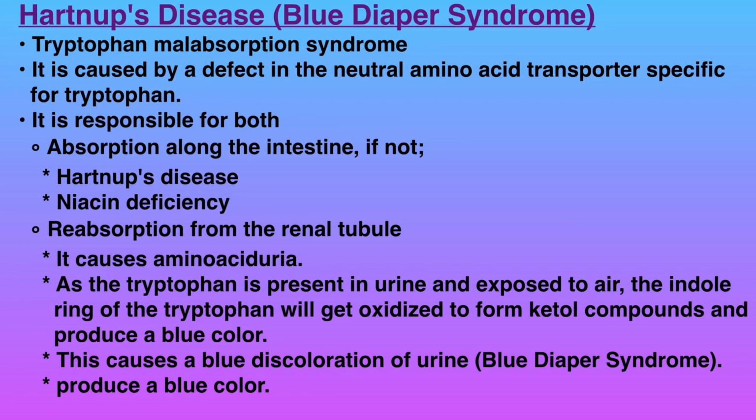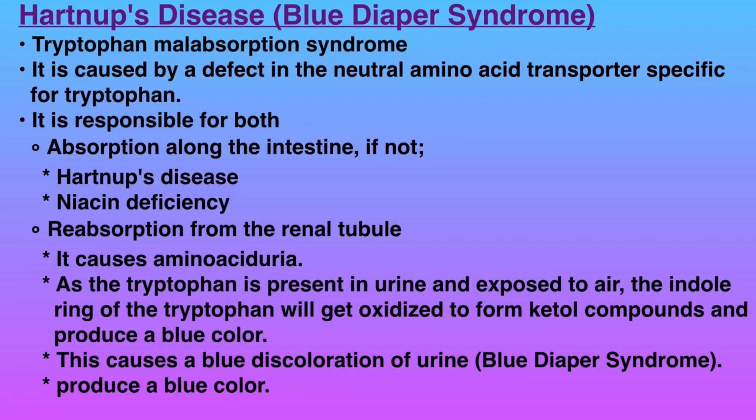Now let's understand a little about Hartnup's disease, blue diaper syndrome. Tryptophan malabsorption syndrome. It is caused by a defect in the neutral amino acid transporter specific for tryptophan. It is responsible for both absorption along the intestine and reabsorption from the renal tubules.